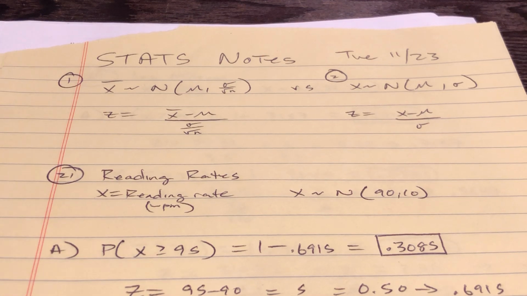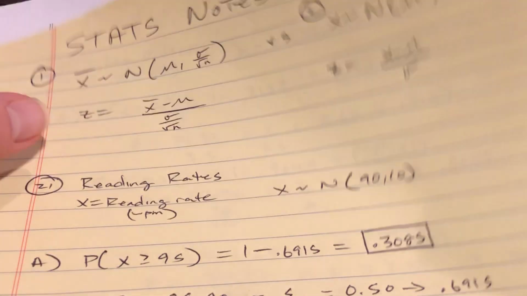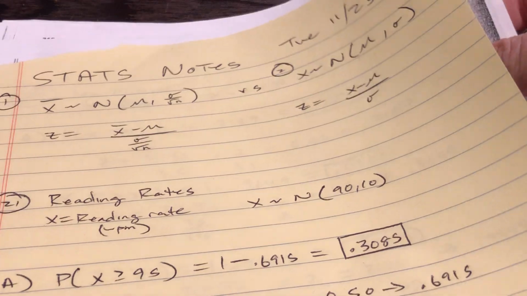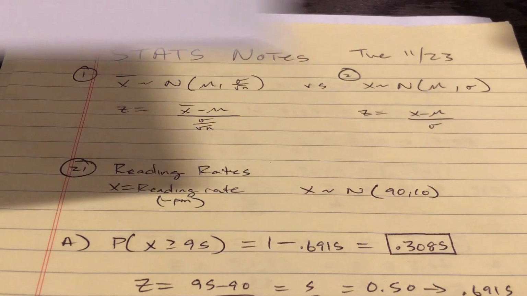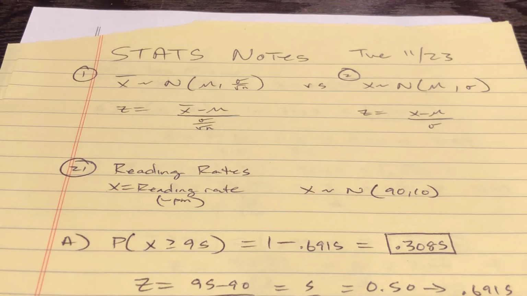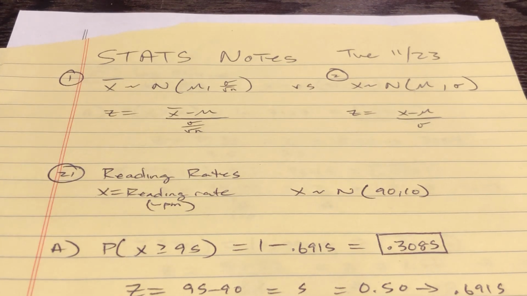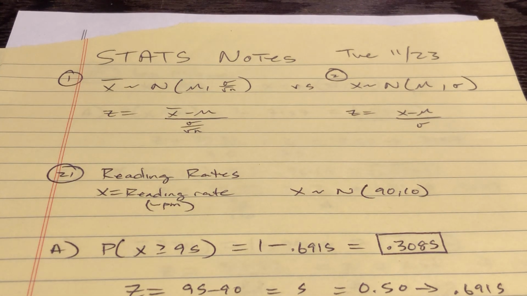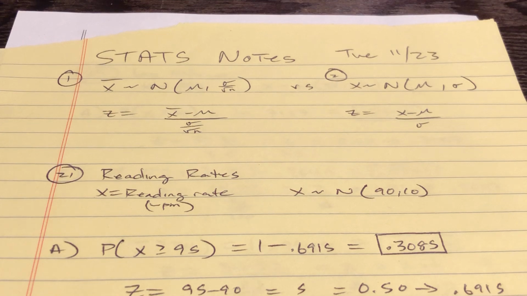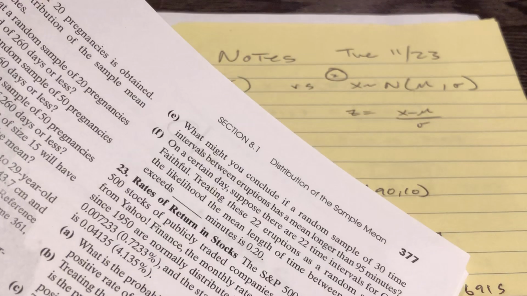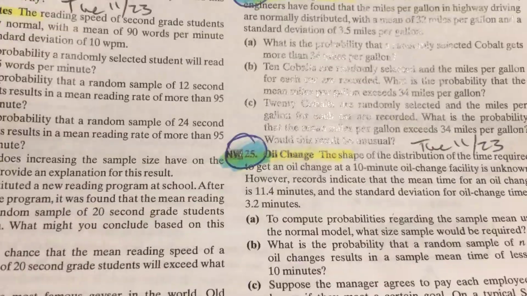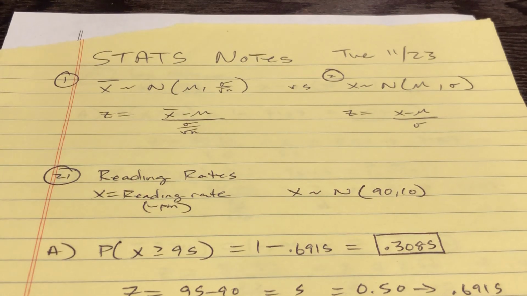This is mostly coming from the very end of your chapter 11 notes packet, which is all about the central limit theorem. We are going to be looking at the very last page, with 377 at the top right. We're looking at reading rates, gas mileage, and the oil change. So have that right next to you, and we'll finish this up.